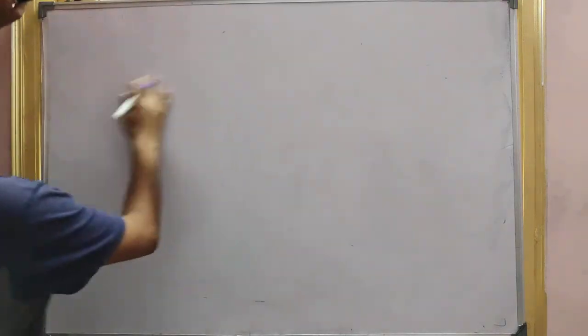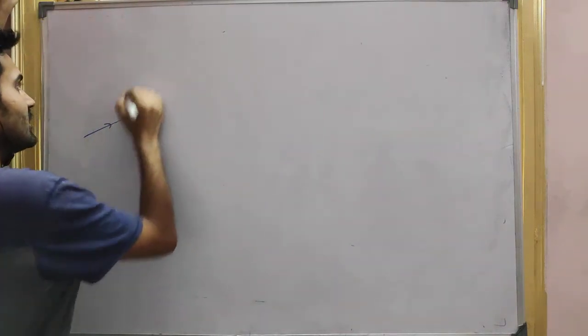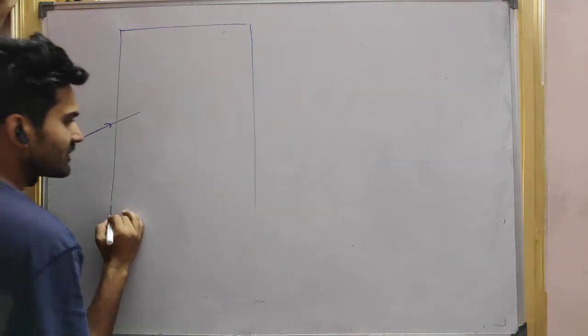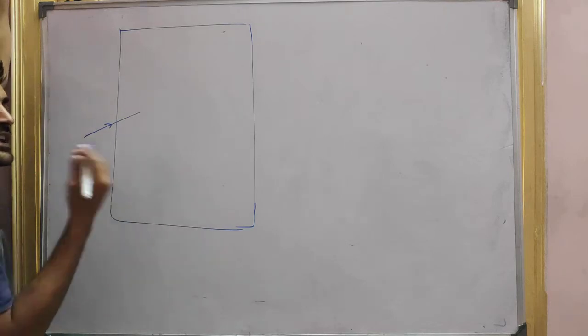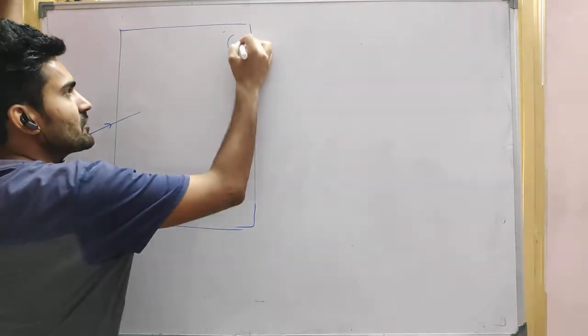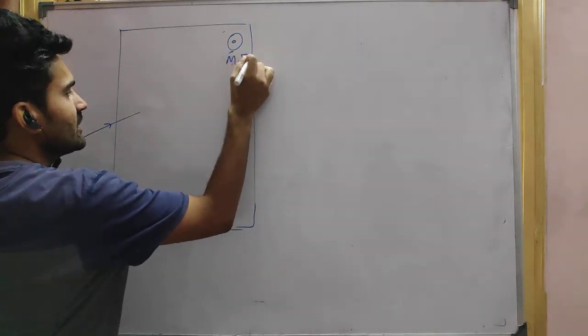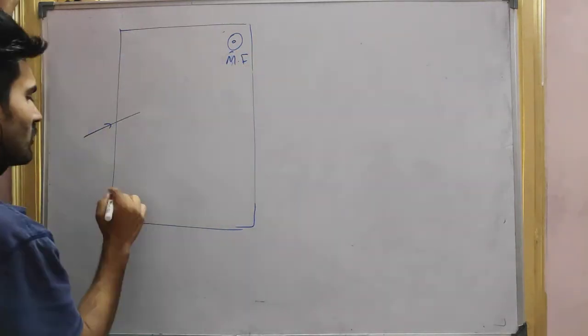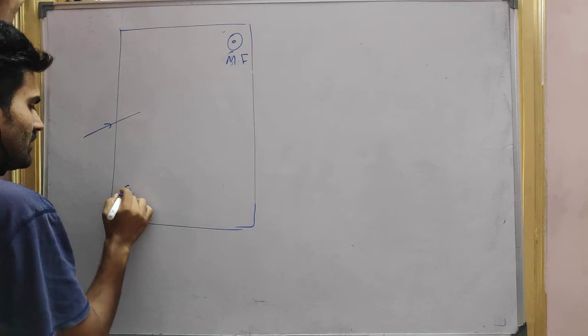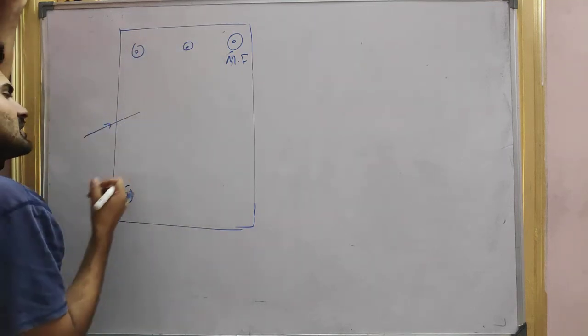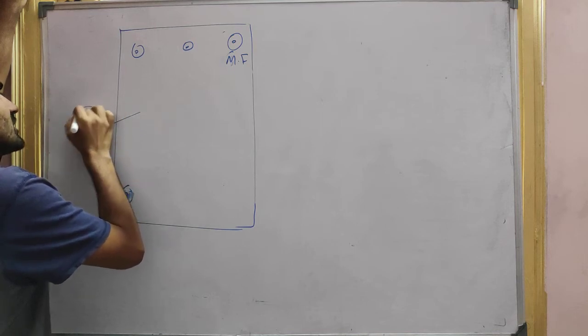Now let's say we reverse the polarity, we reverse the magnetic field direction. Let's say the charge is going like this and the magnetic field is here. I'm just making a box and showing the direction of the field. The magnetic field is coming out everywhere in this box, and the charge is positive.